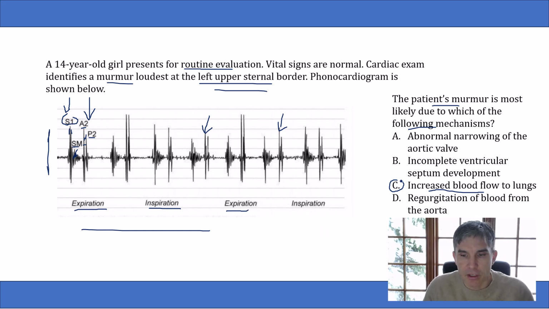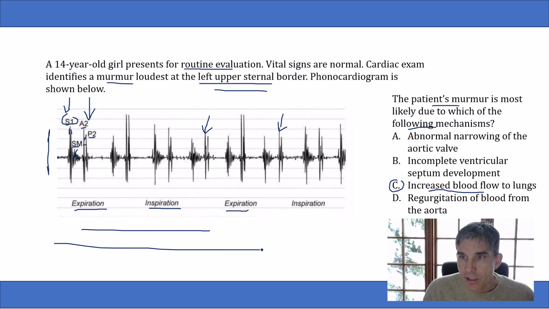Most of you probably know that ASDs are associated with a fixed split, and you may know that they're associated with this murmur, but you probably have a lot of trouble recognizing it on a phonocardiogram. Now, let's look at the other answer choices.